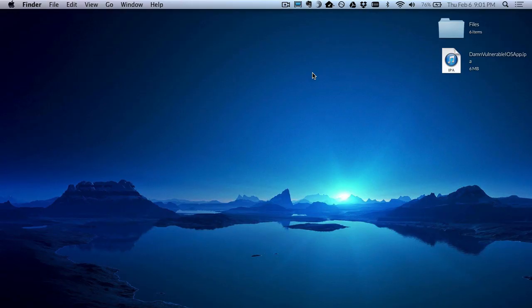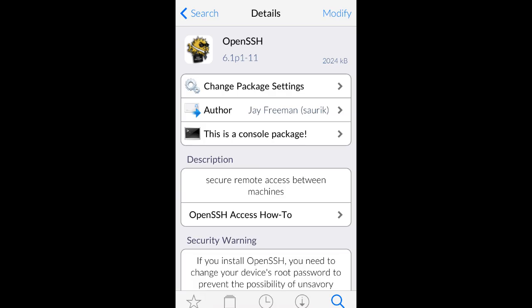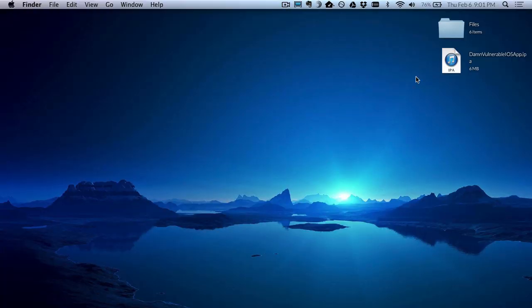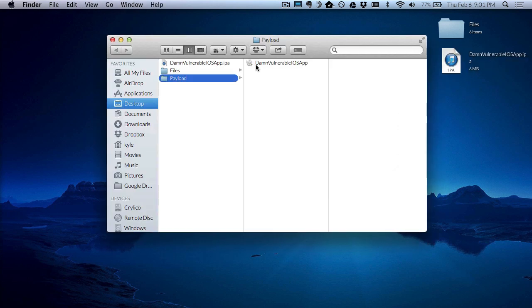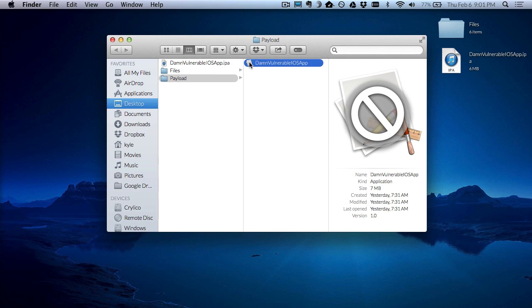Another method to get DVIA on your device is to extract the application from the IPA and install it manually. First, download the IPA from the link in the description and install OpenSSH from Cydia on your iPhone. Then, once you've downloaded the IPA, right-click and open it using Archive Utility. This will give you a folder titled Payload. Inside, you'll see an application. This is what we want.